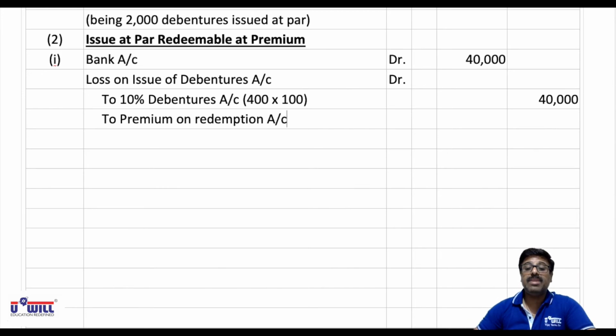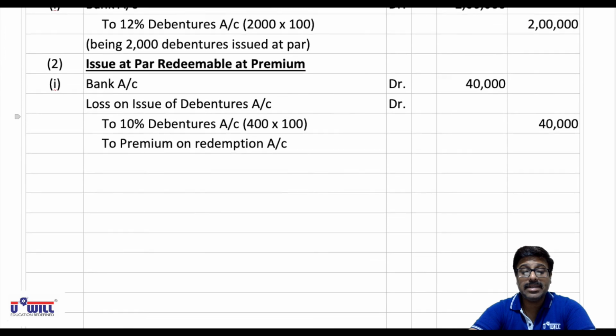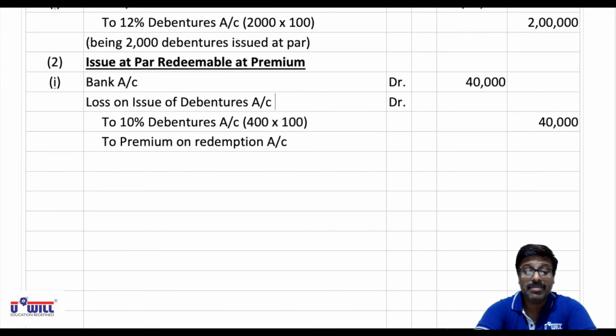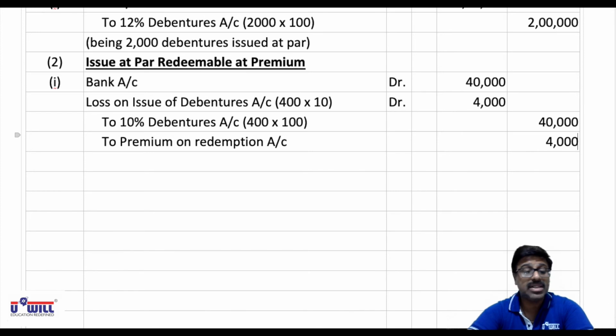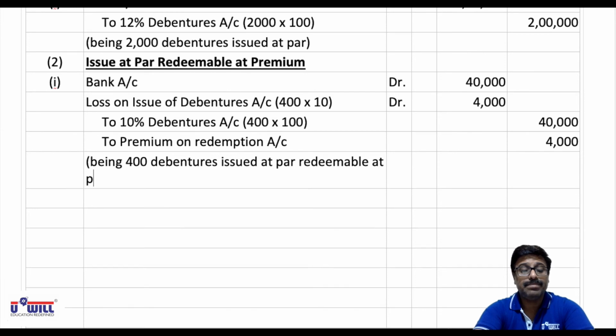Now what is the amount of premium on redemption? 10% means, can I say 10 rupees, 100's 10%, 10 rupees, and 400 debentures are there. So what will be the amount of loss and premium? 400 debentures into 10 rupees of premium, 4,000. So this way we automatically get the combined entry and amounts confusion also does not arise. Being 400 debentures issued at par but redeemable at premium.